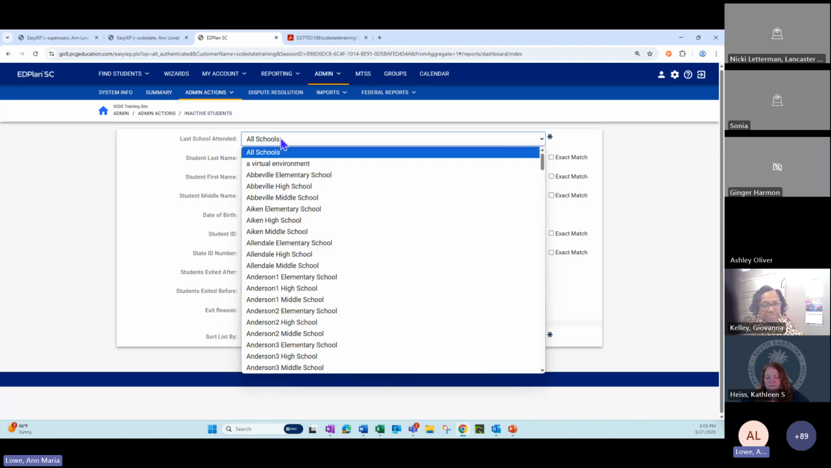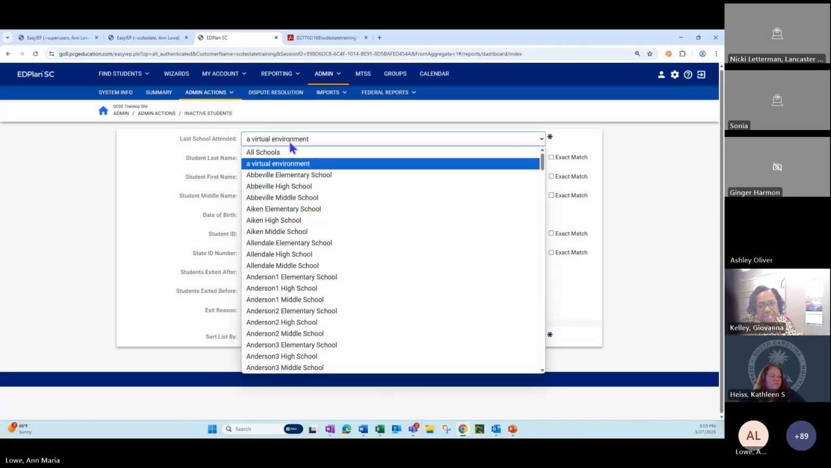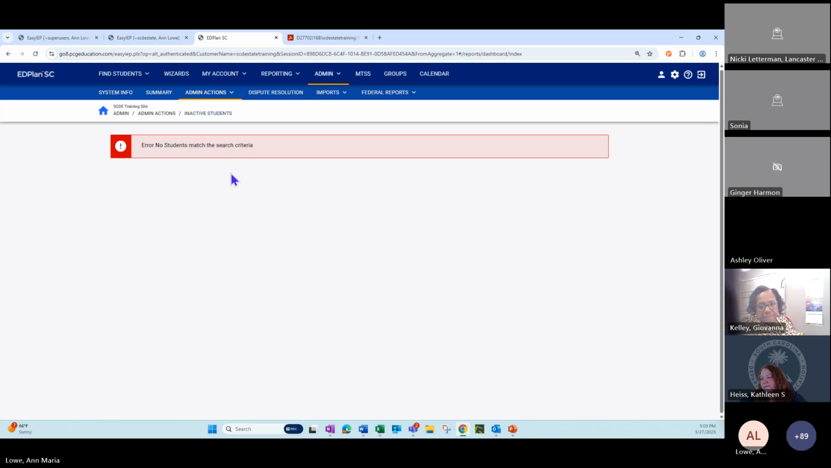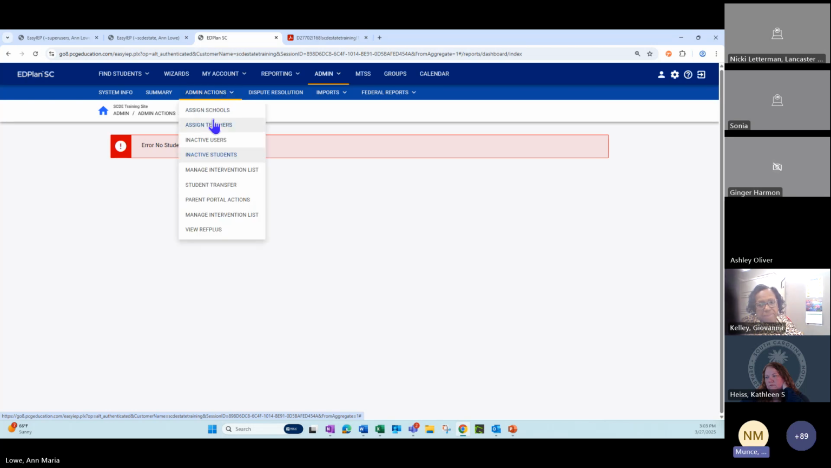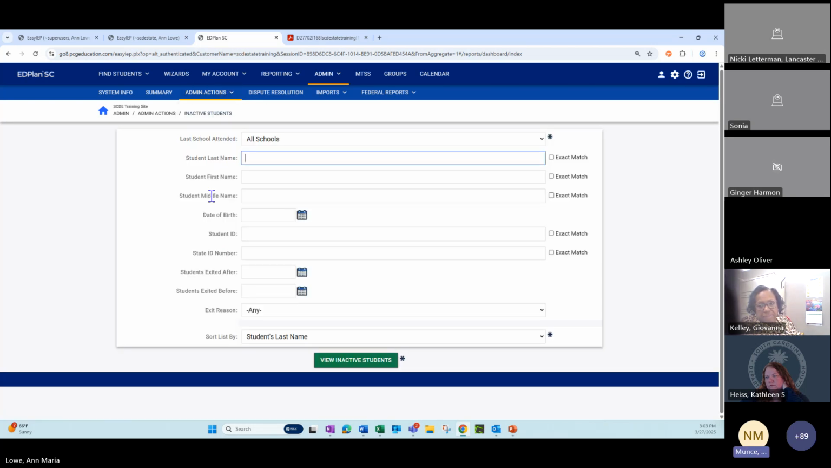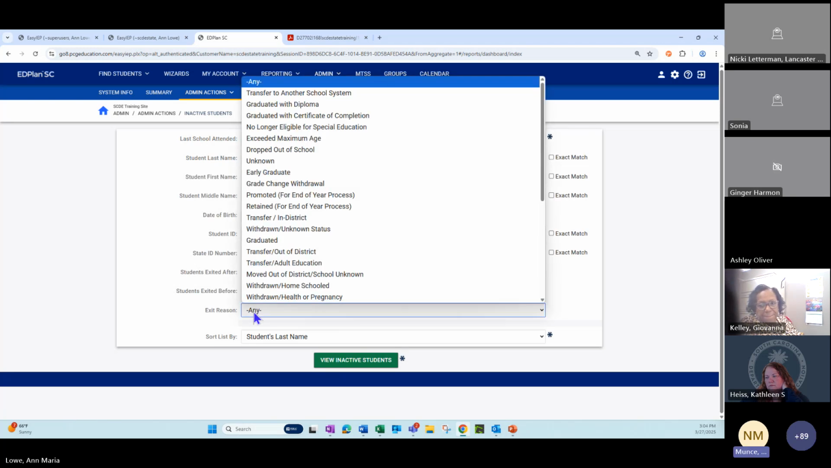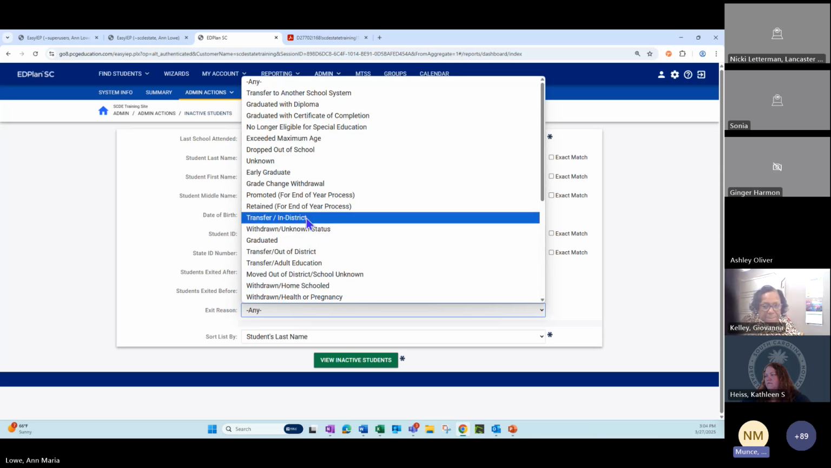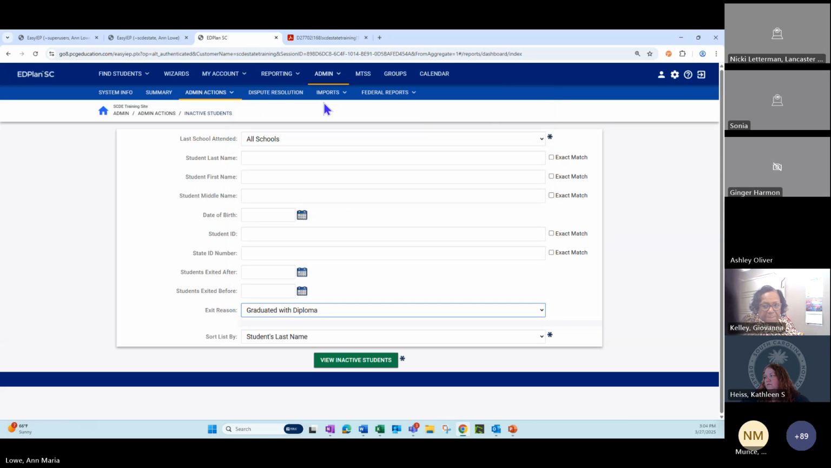So I could choose my school and then hit view inactive students. Yeah, and in the training site you won't get much. It's also worth showing, Ann, if you can go back to that menu, searching by exit reason or by date can be helpful too. If you open the exit reason drop-down, near the bottom, this will be any reason we might receive from PowerSchool. So you can sort by reason or by date. Thanks for pointing that out, Nikki.